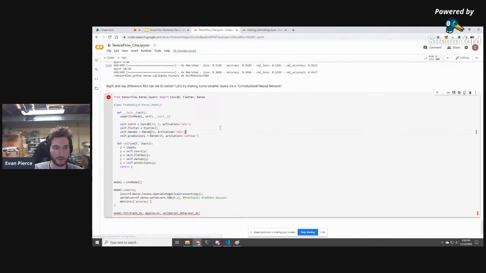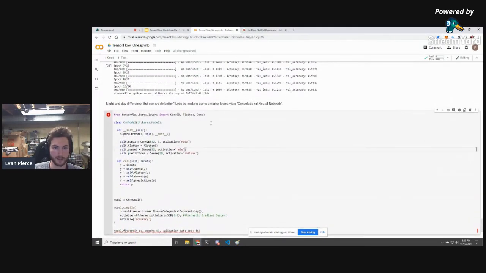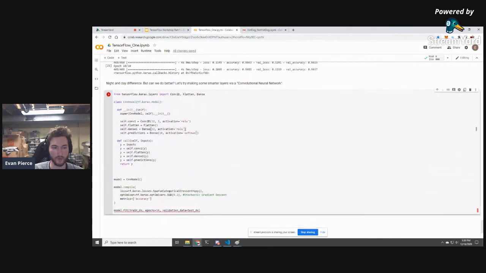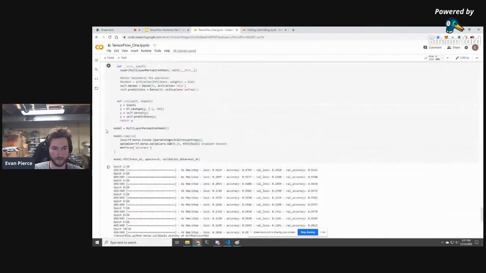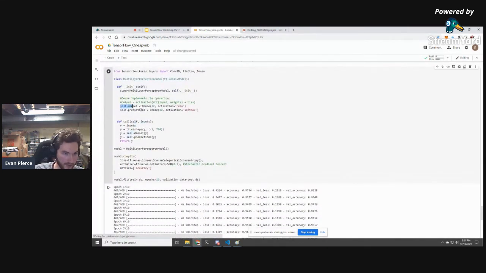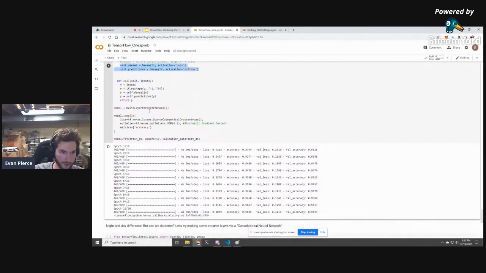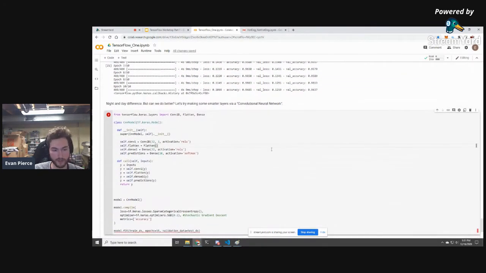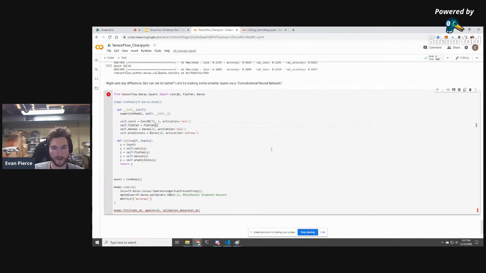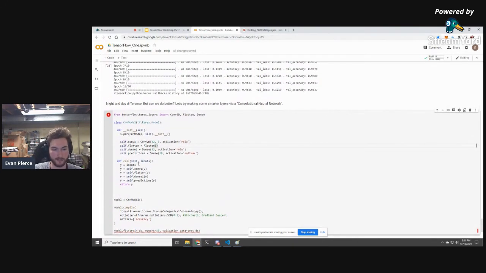So what we're doing here is we're creating the same exact model that we did before, but we're adding one new type of layer to it, a convolutional two-dimensional layer. So what is this convolutional layer? Why are we using it? What do these mean? We're going to go over that in a second. I just want to point out that everything after the convolutional layer is exactly the same. You've got dense one and predictions. And we're still trying to predict numbers. We're just trying to create a better neural network that predicts that.